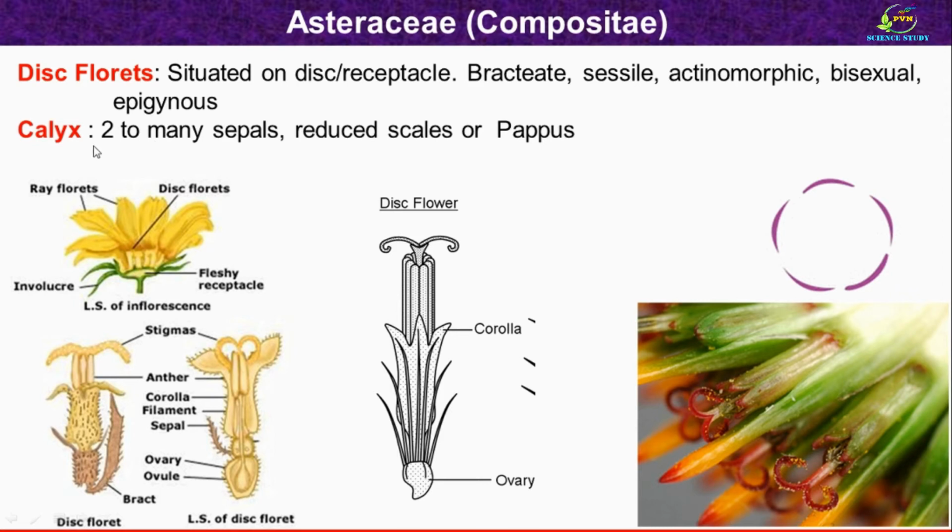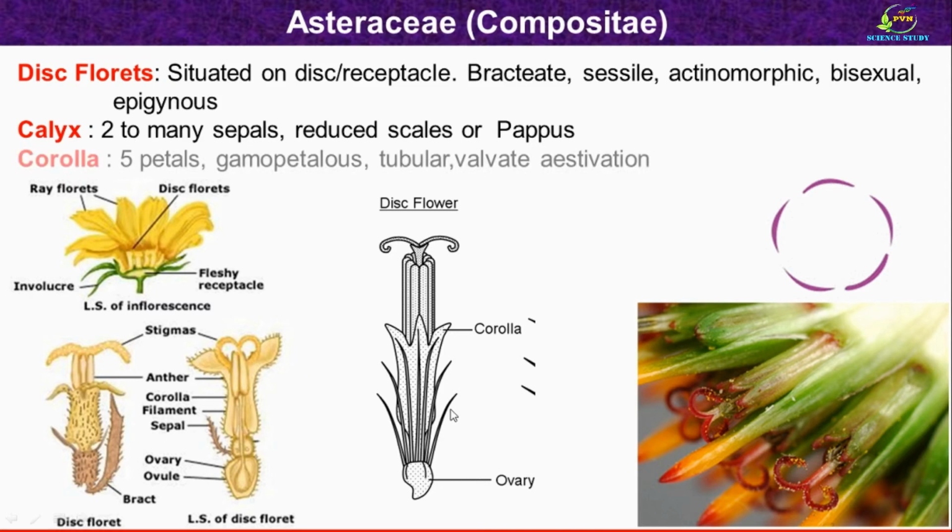Then the first whorl is calyx. So here you can see the calyx. Calyx contains 2 to many sepals. Many times the calyx is modified into pappus or reduced scales. So here you can see the pappus calyx. Then next is corolla. Corolla contains 5 petals.